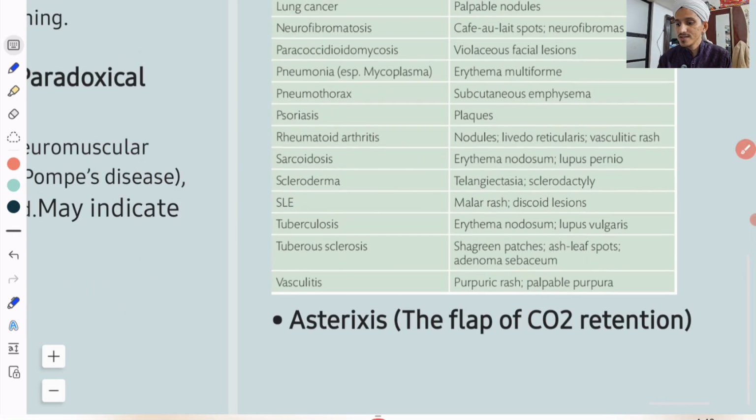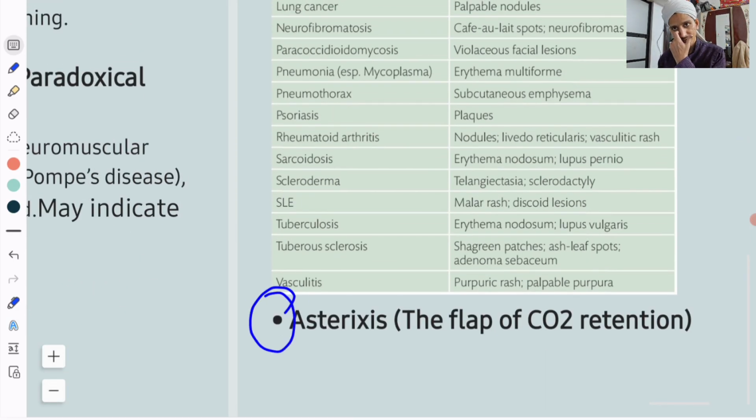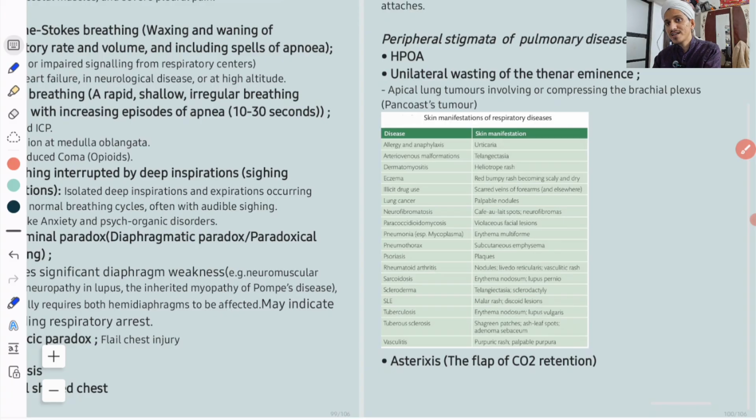Asterixis. Before the patient goes into altered mental status, they will have the flap, Asterixis, which we have discussed now. Because of carbon dioxide retention, the patient will have this hand sign. You can see it before going into pulmonary encephalopathy. I am saying this from my side: due to lung disease there is encephalopathy, so you can give it the name pulmonary encephalopathy.